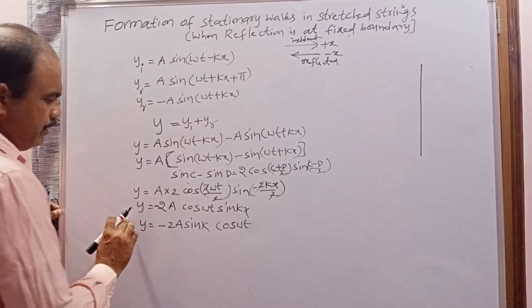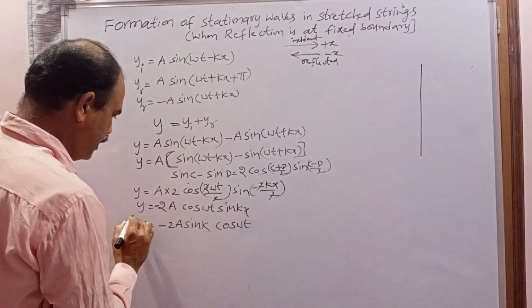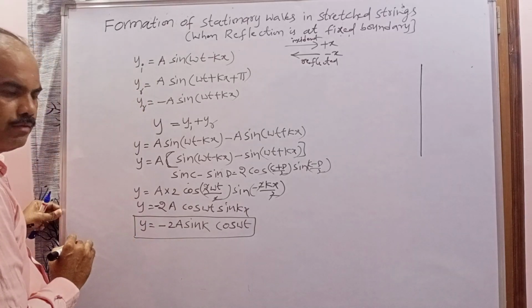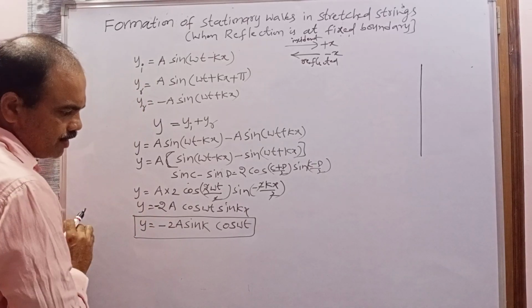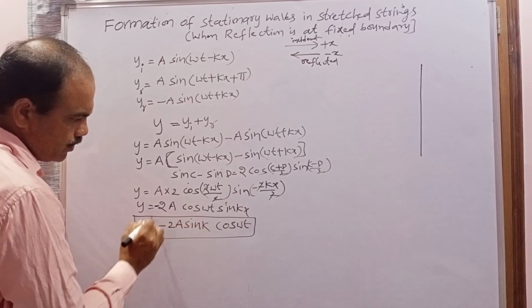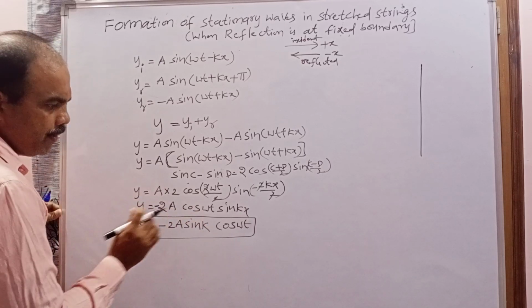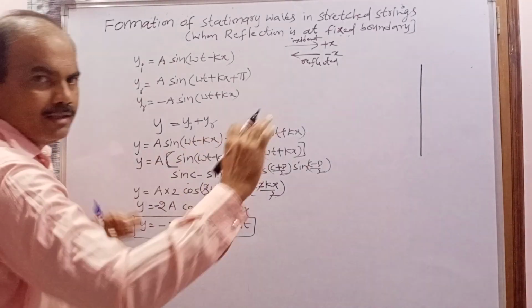Now this is the equation of the stationary wave. In this equation of the stationary wave, minus 2a sin kx can be treated as the amplitude of every particle on the stationary wave.